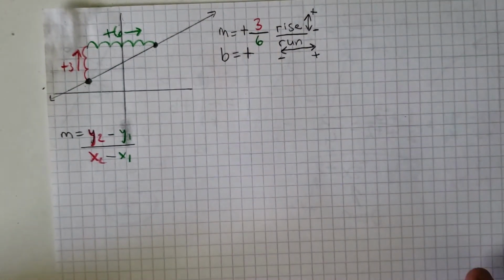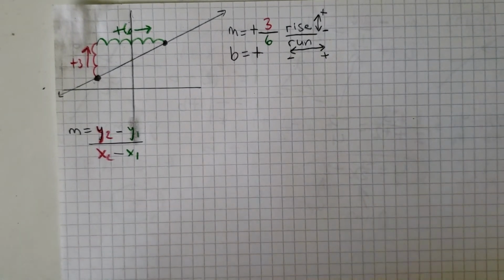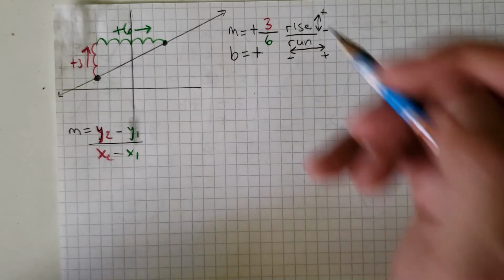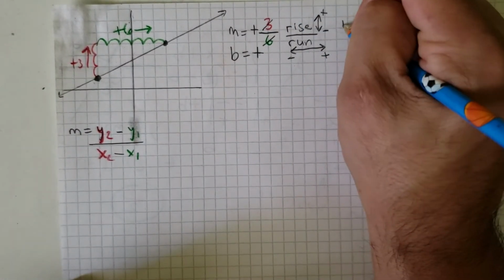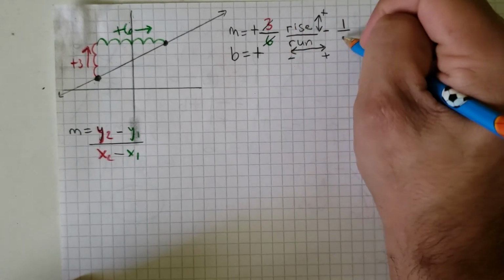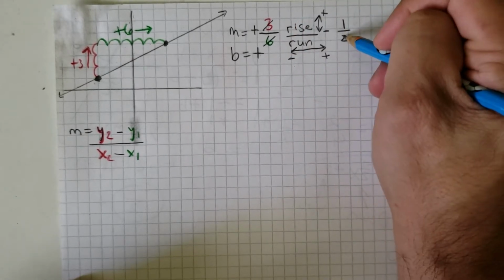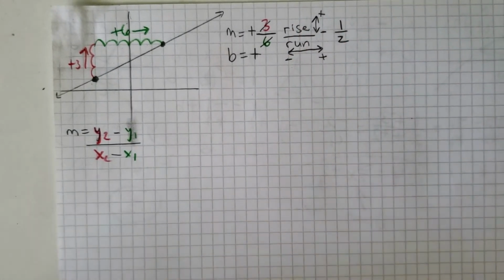Now, of course, I can simplify that fraction, so we are going to simplify it. I can simplify it by dividing by 3. How many 3's are in 3? Well, there's 1. And how many 3's are in 6? Well, there's 2. So now I know my slope is one half.